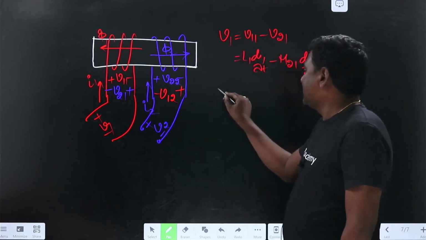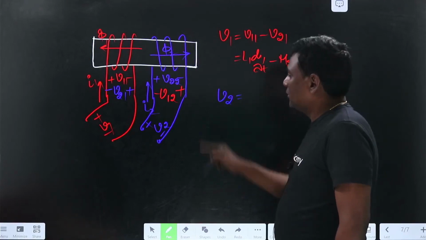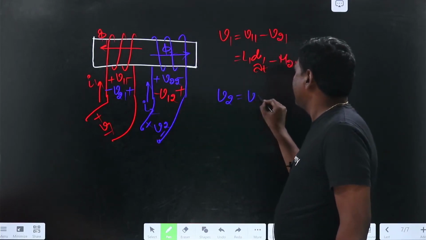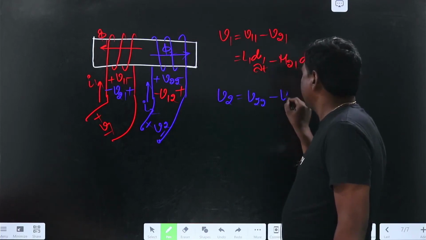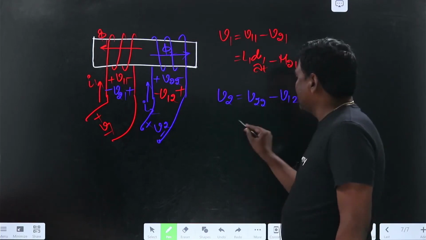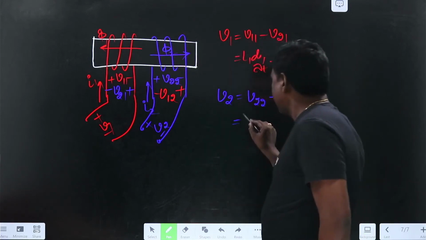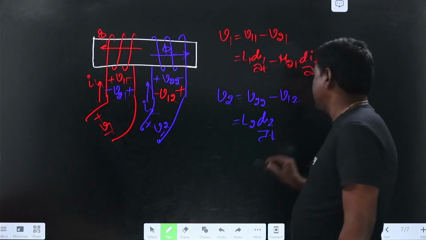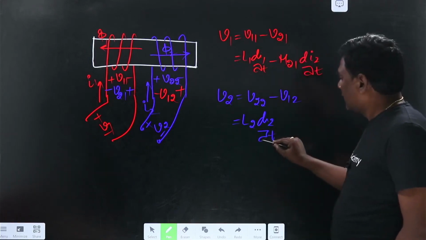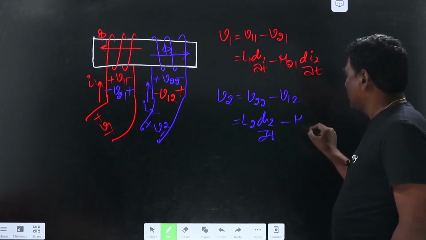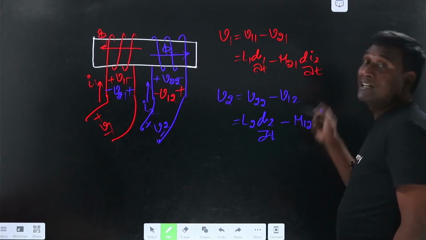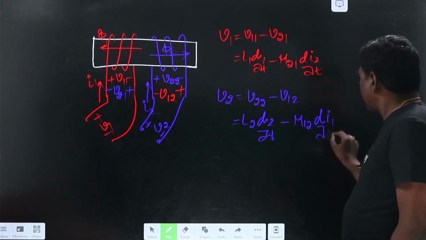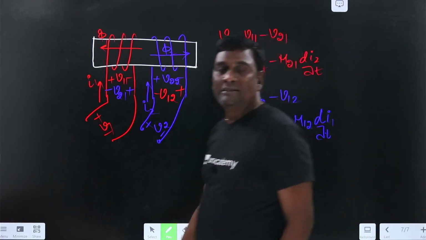Now let me write V2 equals minus of V2, or V2 equals plus V22 minus V12, meaning V22 is L2 di2 by dt, self, because of its own current, and minus M12 di1 by dt, the voltage induced in 2 because of I1. These are going to be the equations.